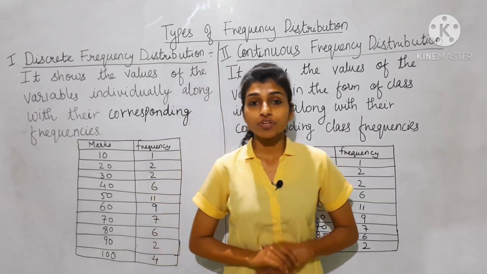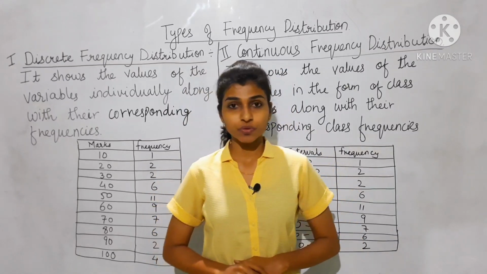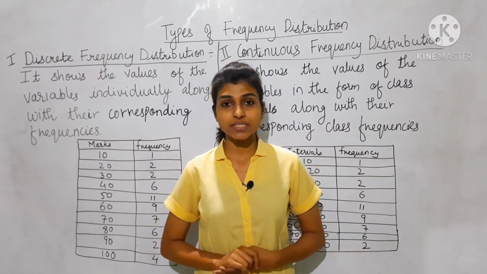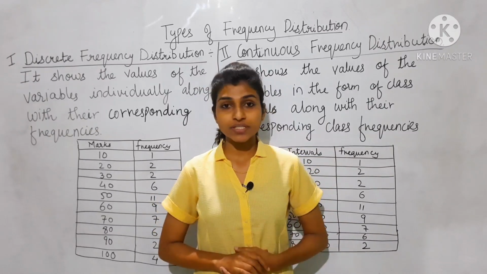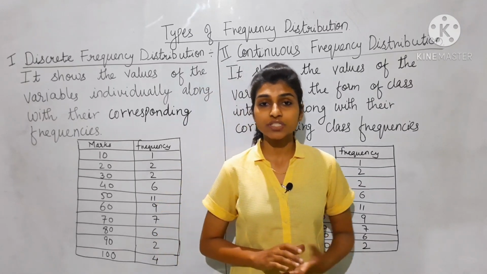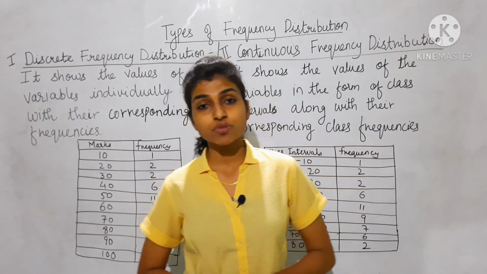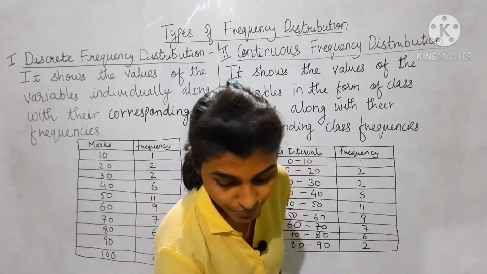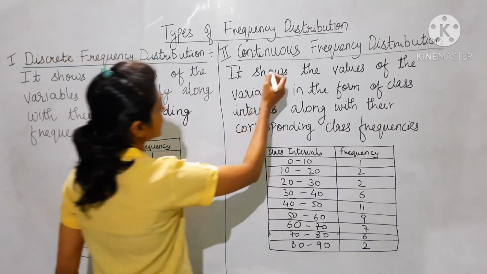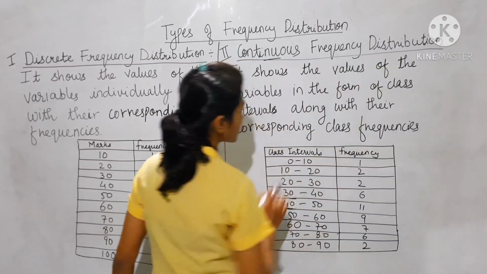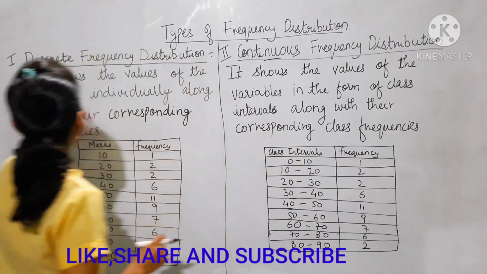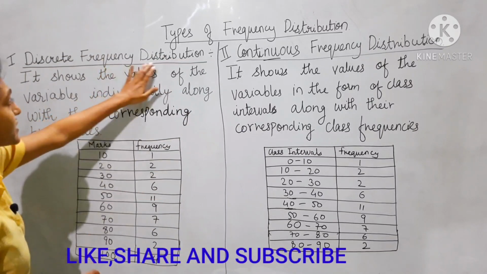Okay, so now we'll see the types of frequency distribution. Previously we have seen what is frequency, then what is frequency distribution. Now we'll move to the types of frequency distribution. There are two types: first is discrete frequency distribution and second is continuous frequency distribution. Now we'll see what is discrete frequency distribution.